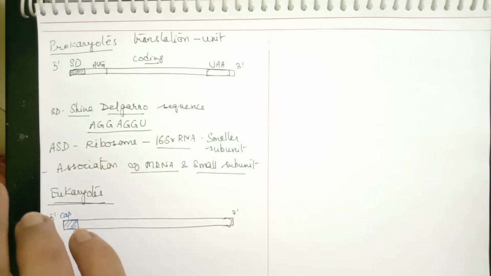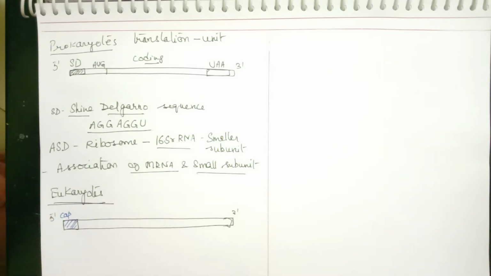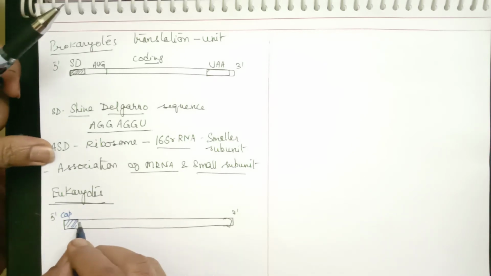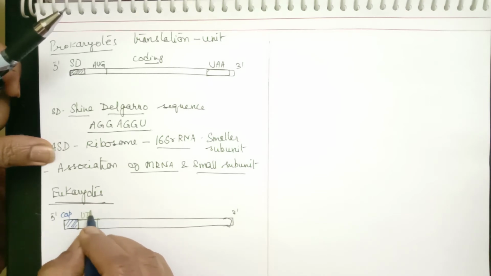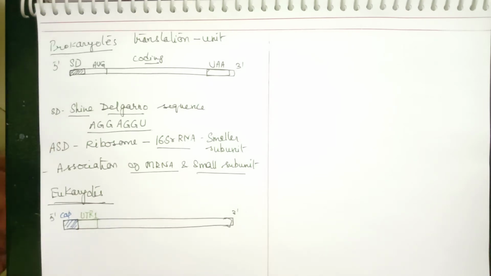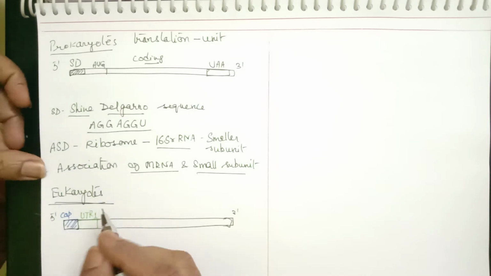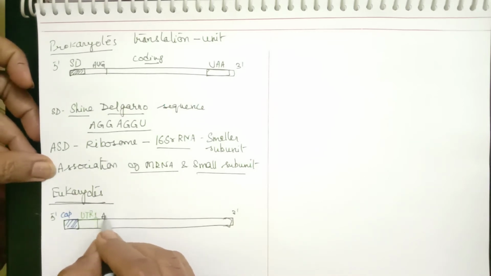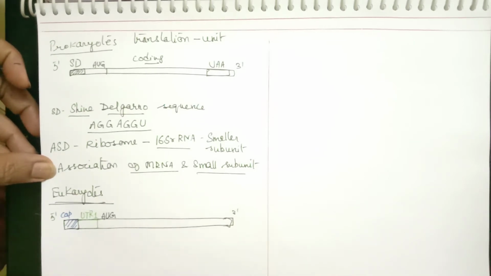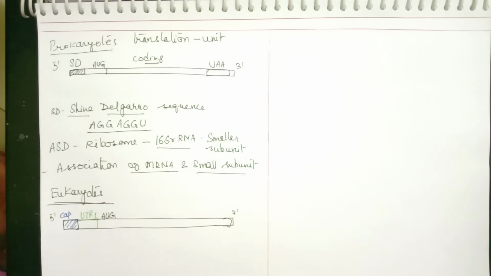And just after the cap region, we find another sequence called UTR. First UTR, UTR1, is the first untranslated region, and then it is followed by the initiating codon AUG.